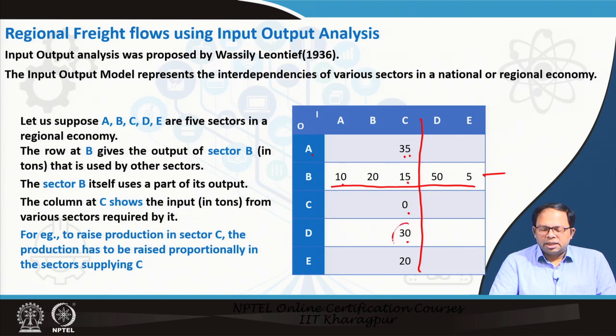So, this is 30 from D and 20 from E. That is what this table shows. We just discussed that to raise production in sector C, the production has to be raised proportionally in the sectors supplying to C. So, there is a proportional relationship between the different sectors.